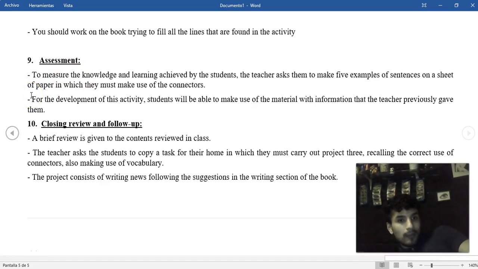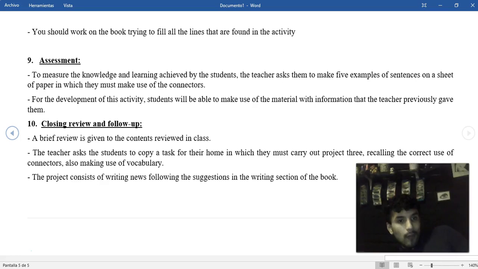For the development of this activity, students will be able to make use of the material with information that the teacher previously gave them. To develop this activity, the students can use all the information that I provide them and the information that they have in the book.